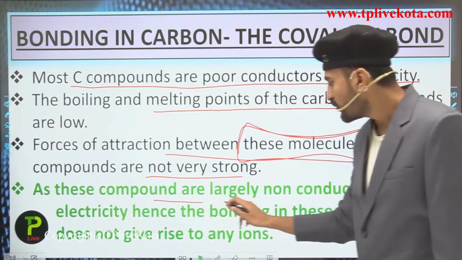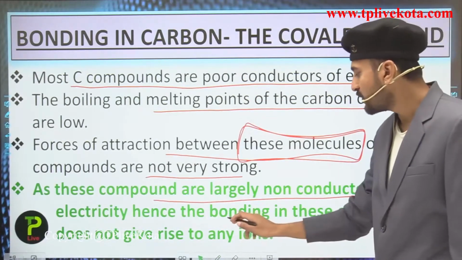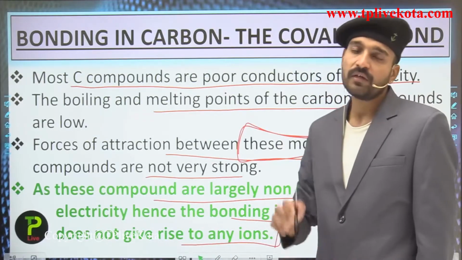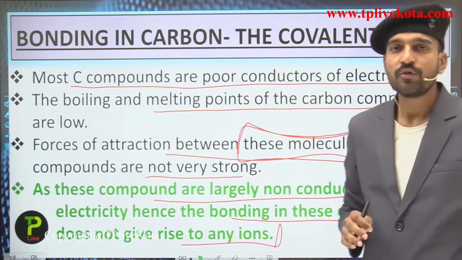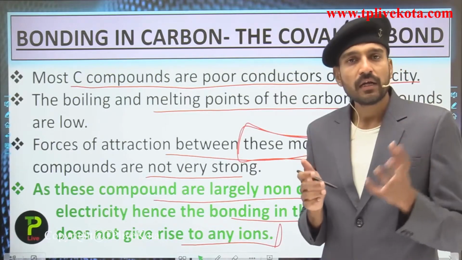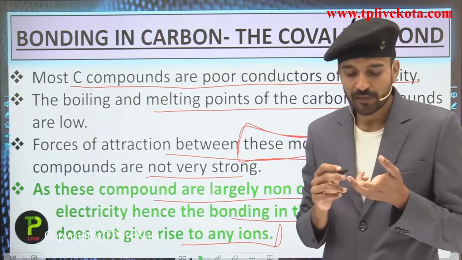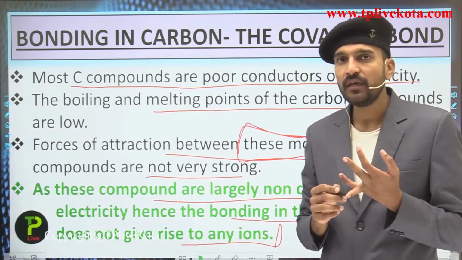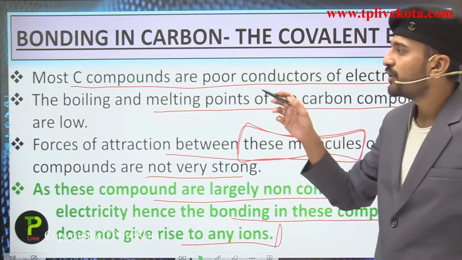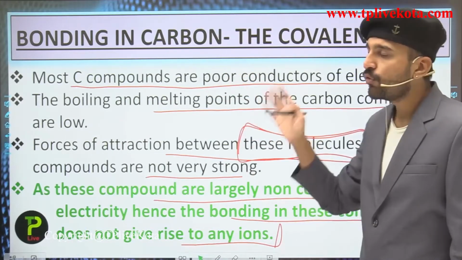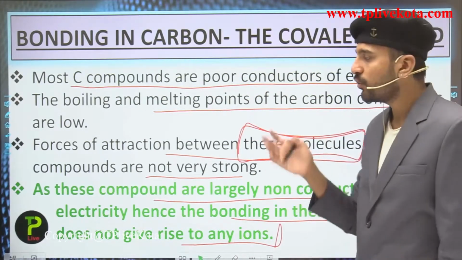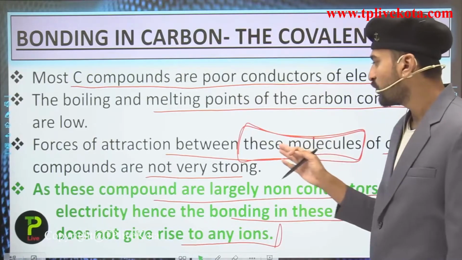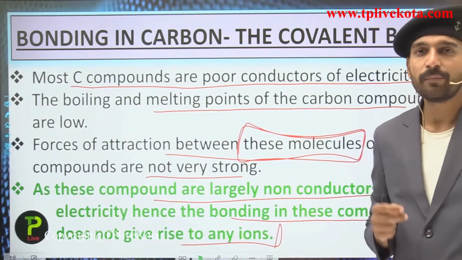As these compounds are largely non-conductors of electricity, the bonding in these compounds does not give rise to any ions. So students, as you have studied about metals and non-metals, you have seen the properties of ionic compounds: they are good conductors of electricity, they have high melting and boiling points, and they are soluble in water. But here you can see that carbon compounds are poor conductors of electricity, their melting and boiling points are low, they are insoluble in water, and the forces of attraction between the molecules of organic compounds are not so strong as compared to ionic compounds.